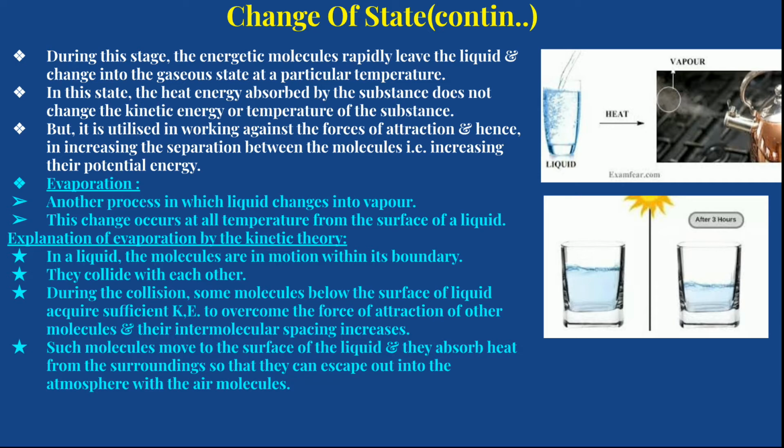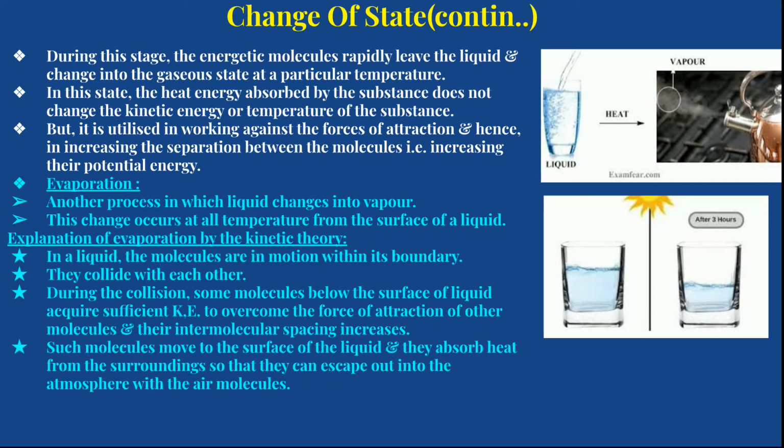While in random motion, they collide with each other, and due to this collision, some molecules below the surface of the liquid acquire sufficient kinetic energy to overcome the force of attraction of the other molecules, and their intermolecular spaces increase.